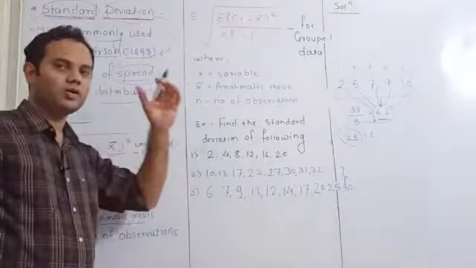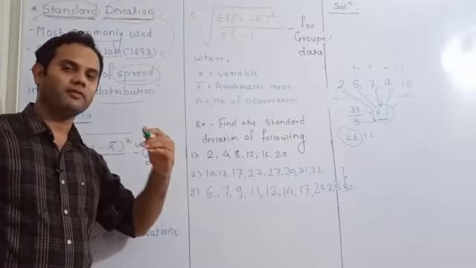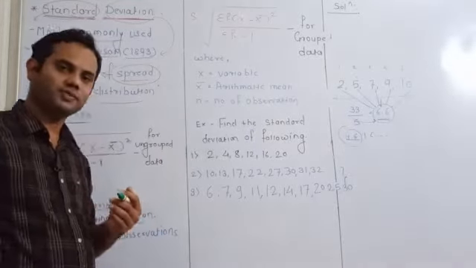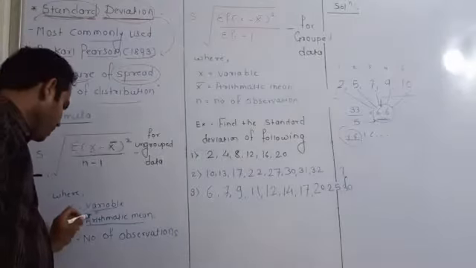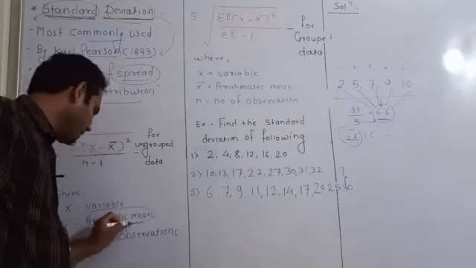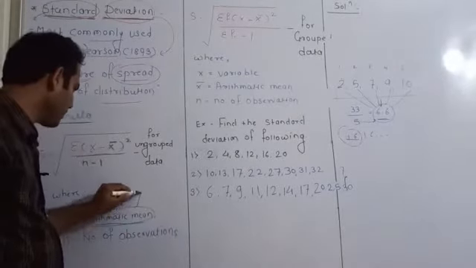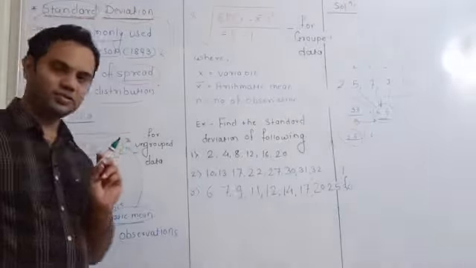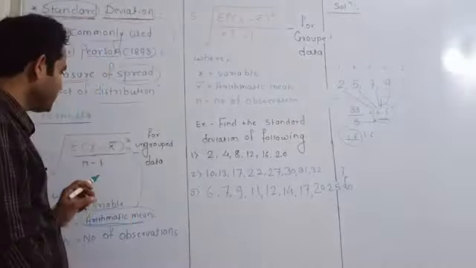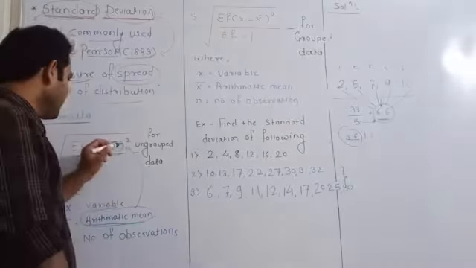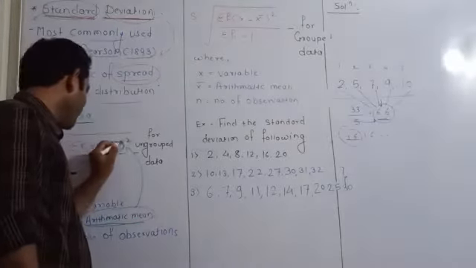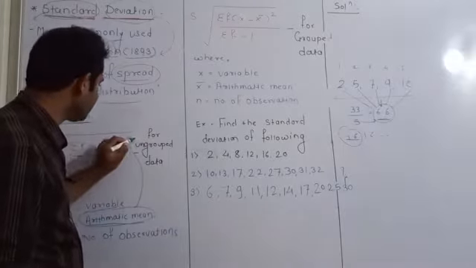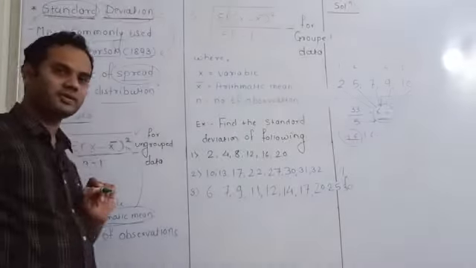So if you are given the overall number of observations, you have to calculate the arithmetic mean, which is denoted by x bar. Okay, so x is the individual observation, x bar is your mean, and here the square is taken. This is the plus point of the standard deviation.